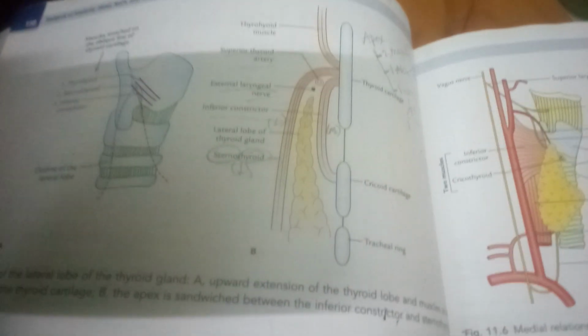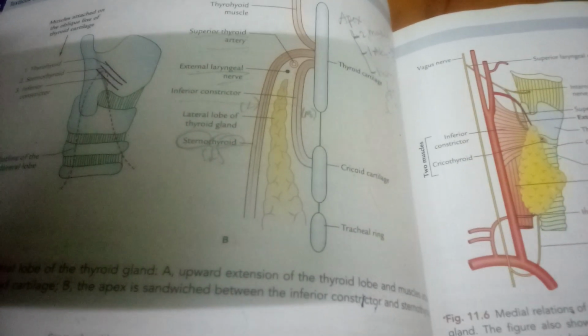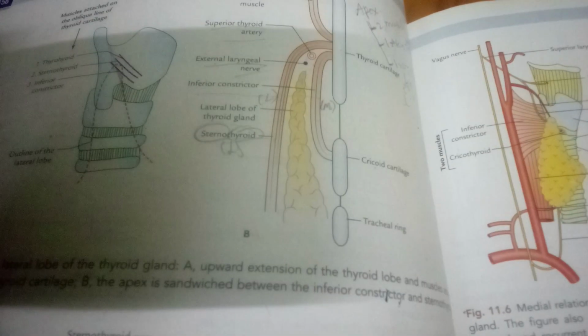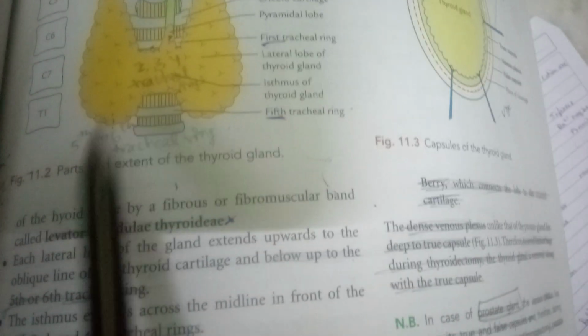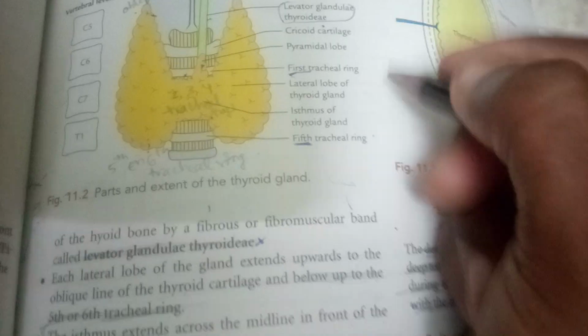If you come to base of the lateral lobe of the thyroid gland, it extends up to the fifth or sixth tracheal ring, and it is related to one artery and one nerve.